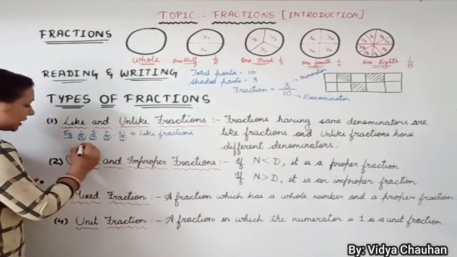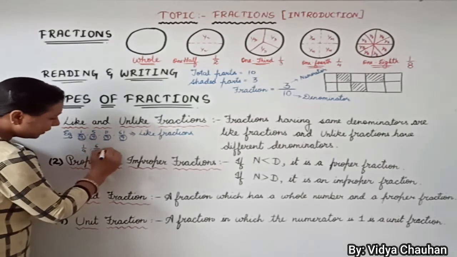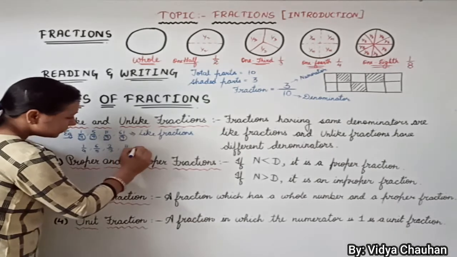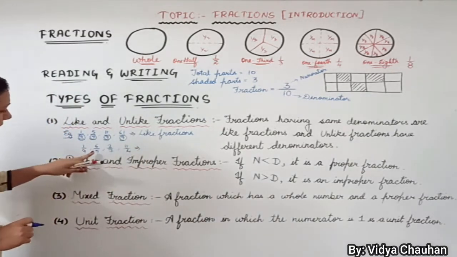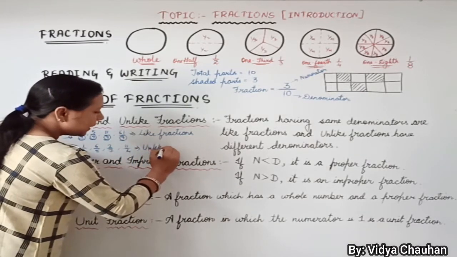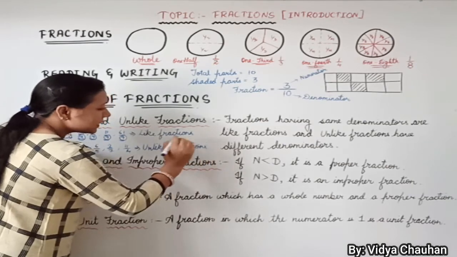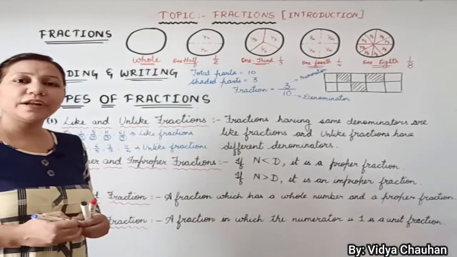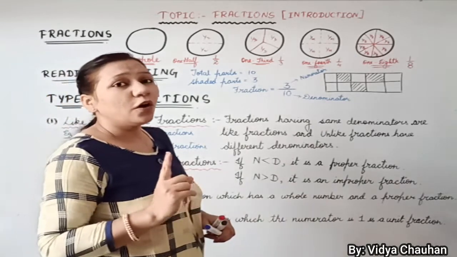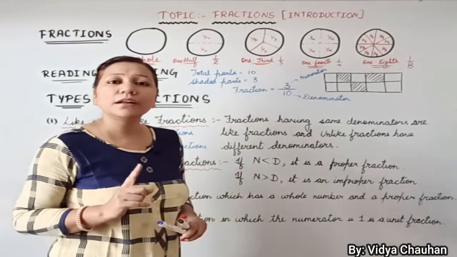Similarly, if I take another example in which it is 1 upon 9, 6 upon 5, 2 upon 7 and 11 upon 4. Here you can see that the denominators are different. In that case, we categorize them as unlike fractions. So this is the very first type of fractions, like fractions and unlike fractions. Like fractions are those in which all the denominators are same, unlike fractions are those in which denominators are different.